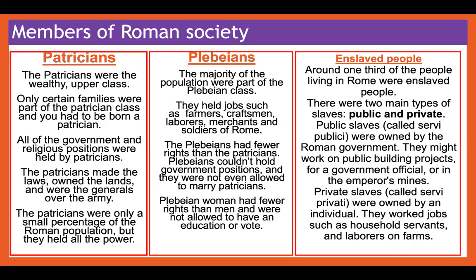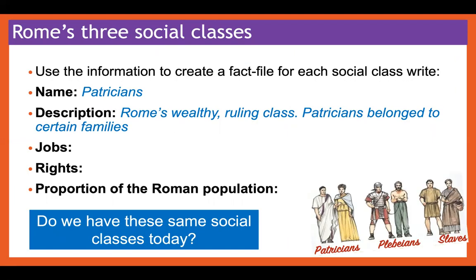Pause the screen now. Fantastic job. And then you're going to do the same thing for the plebeians and then the slaves. Remember to pause the screen and then you can go back if you need to.